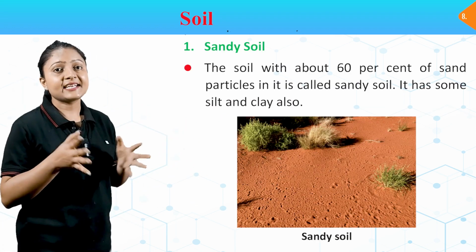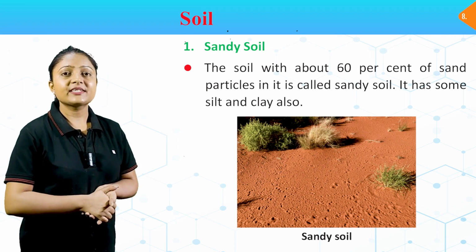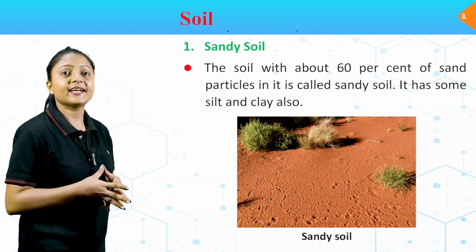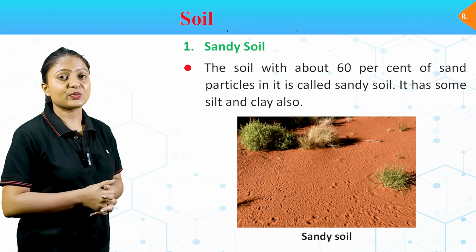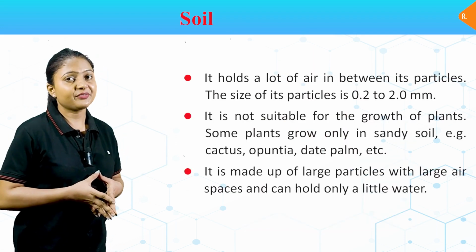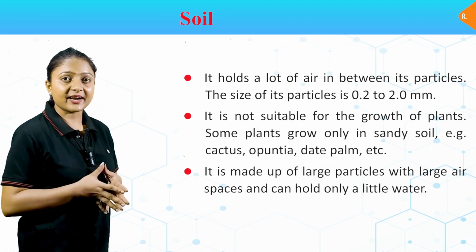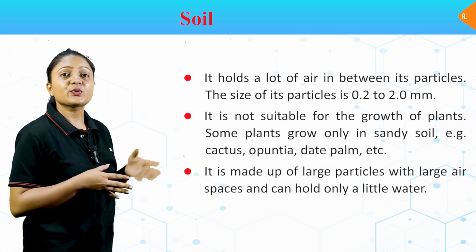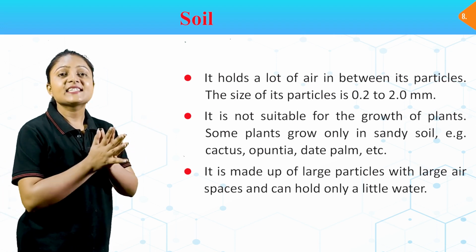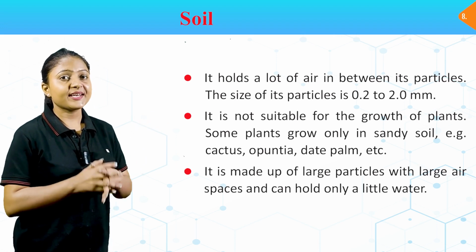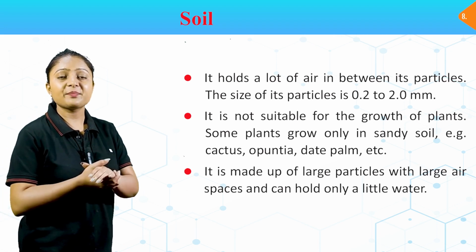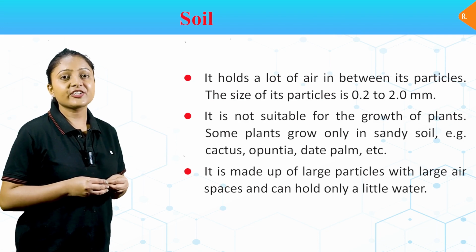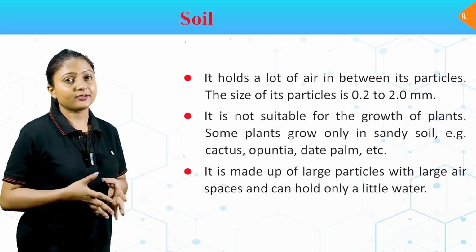Number 1, sandy soil. The soil with about 60% of sand particles in it is called sandy soil. It has some silt and clay also. It holds a lot of air in between its particles. The size of its particle is 0.2 to 2.0 mm. It is not suitable for the growth of plants. Some plants grow only in sandy soil, for example cactus, opuntia, date palm, etc. It is made up of large particles with large air spaces and can hold only a little water.